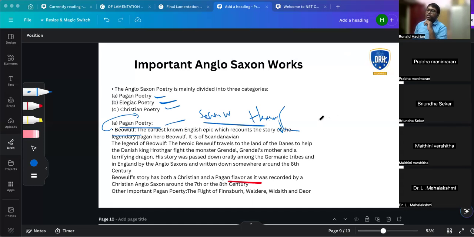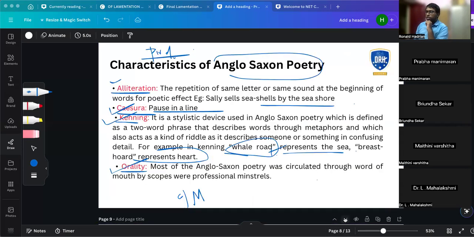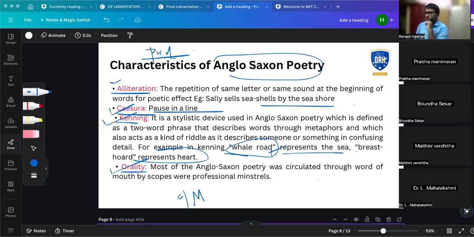So Seamus Heaney translated Beowulf. Beowulf's story I will cover separately, because if I teach you Beowulf, then you will know Lord of the Rings, you'll know Narnia, and all those epic fantasies are connected to that. So you need to know that one. So clear? Shall we go to the next one? Yes, sir. Okay.